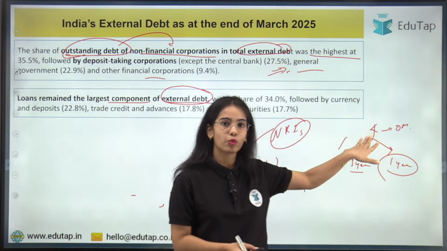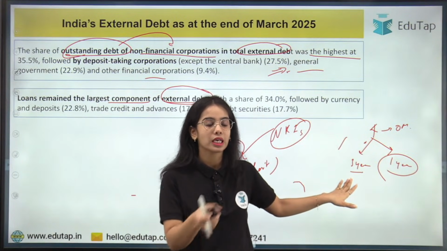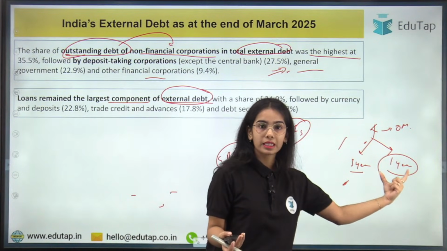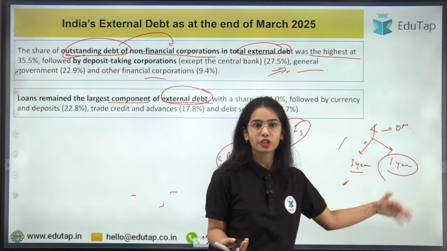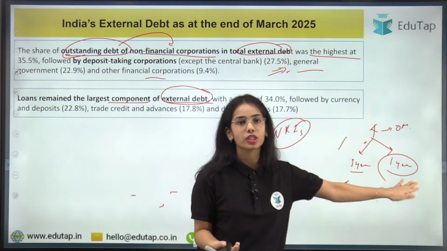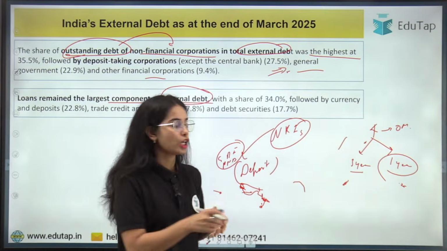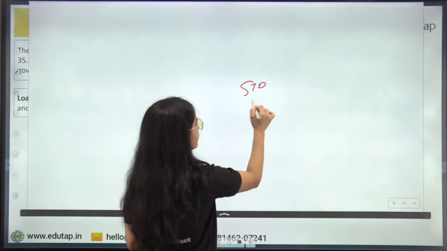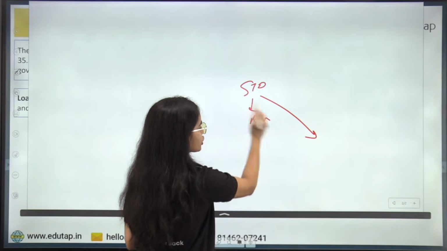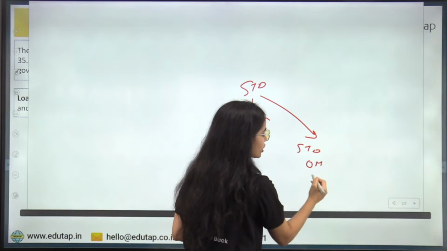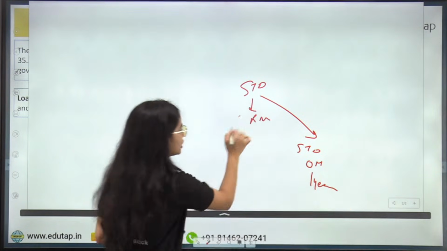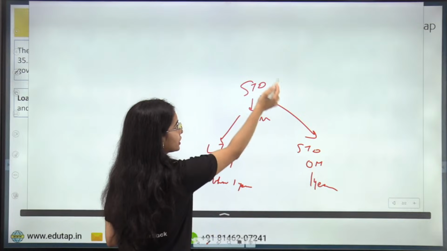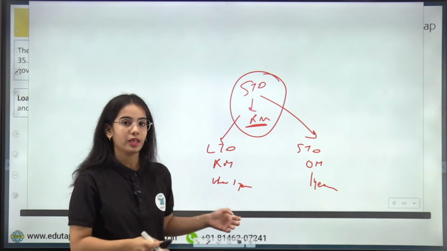If the original maturity is 4 years and 3 years of the loan have already passed, what is the residual maturity? 1 year. This is the left out maturity for which you have to continue the payments, right? So this is the residual maturity, the left out maturity. The short term debt with the residual maturity means short term debt that has the original maturity of up to 1 year, or the long term debt that has the residual maturity of up to 1 year. So they are the short term debt of residual maturity.